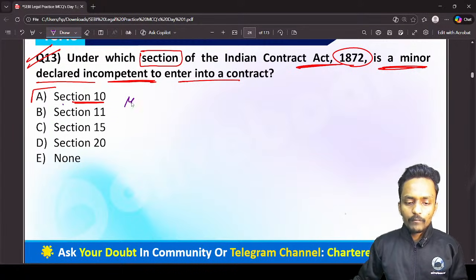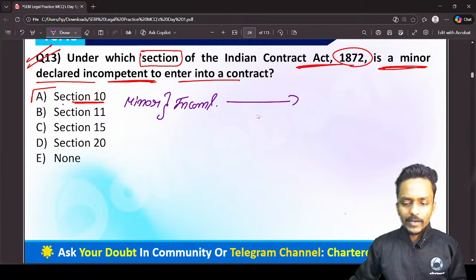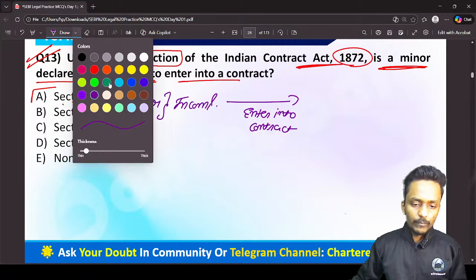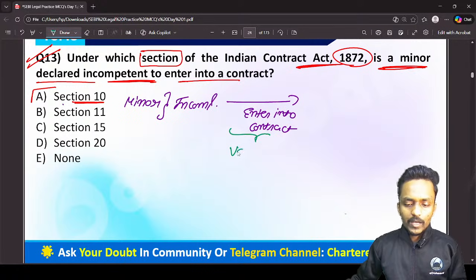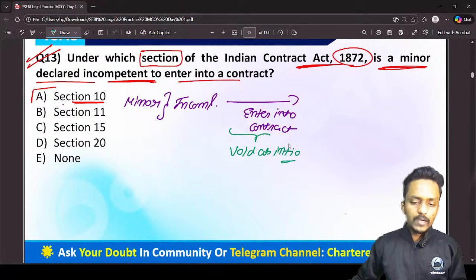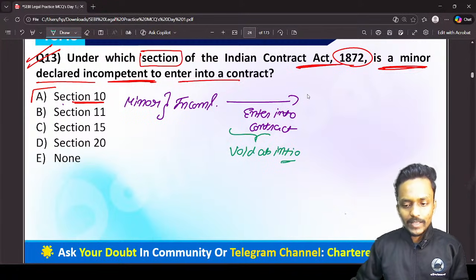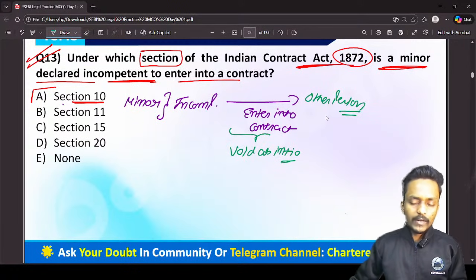Now, you know very well, a minor is an incompetent person. So can he enter into a contract? No, sir. Because when he enters into any contract, the contract with the party becomes void ab initio. Any contract with a minor remains totally void ab initio. So if a person whose age does not exceed 18 years wants to enter into a contract with another person, in such a case the contract with the minor is totally void ab initio.